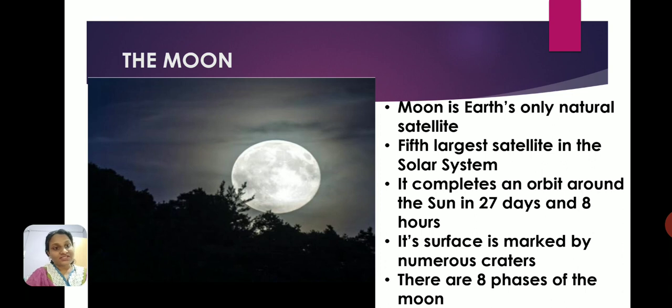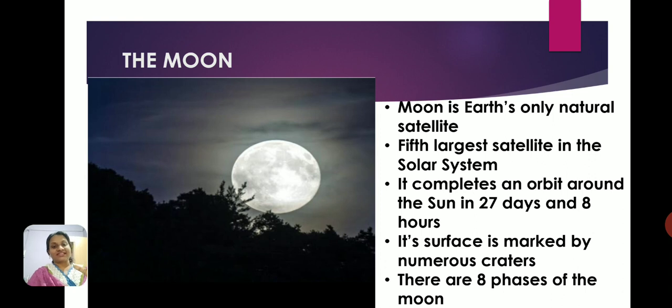Now the moon also revolves around the earth, and while it is revolving around the earth, it is also indirectly moving around the sun. This time it takes 27 days and 8 hours to orbit around. It also goes around itself, and that takes 27 days and 8 hours.